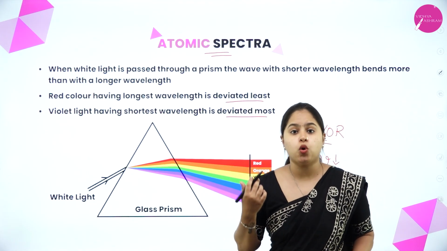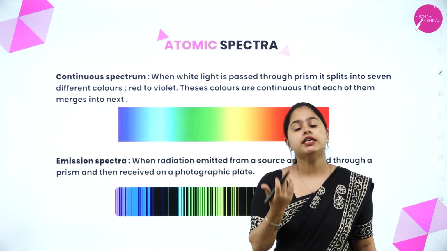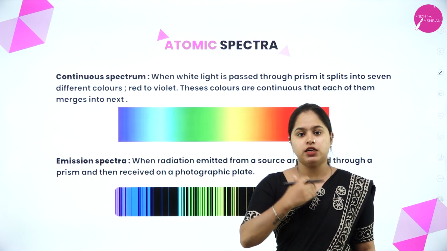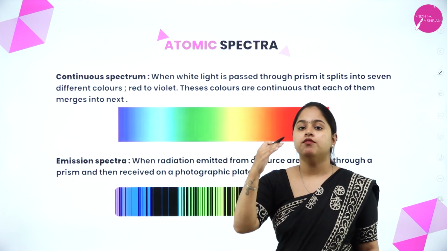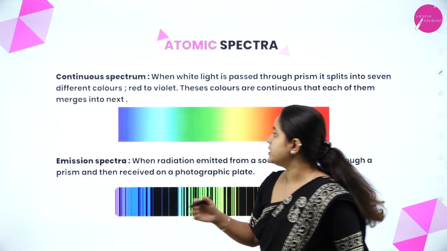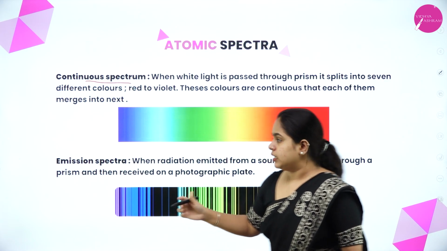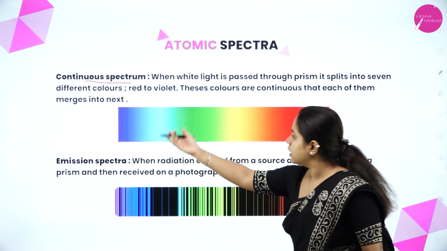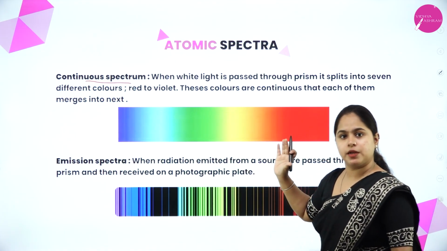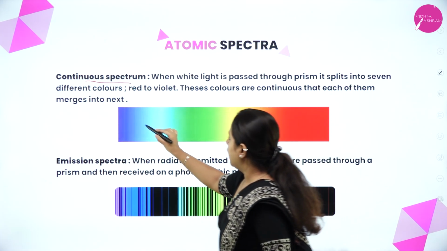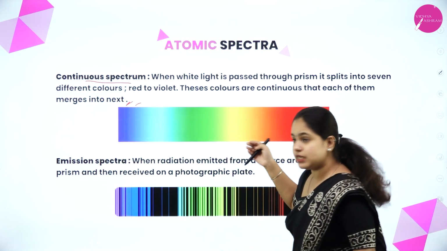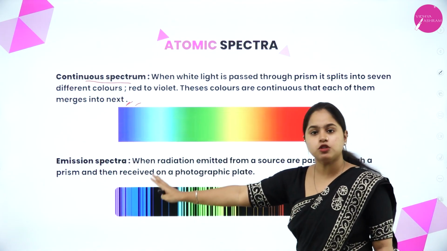So what are you able to observe here? There is a continuous spectrum that is obtained when you pass white light through a prism. We understood that when we pass white light through a prism, we obtain the VIBGYOR, and the spectrum that we obtain is a continuous spectrum. You obtain a spectrum like this. Each color merges onto the next color. You obtain a continuous spectrum in which there is no separation. As the violet ends, the indigo starts. You are not able to see any separation between these colors. A continuous spectrum is obtained.